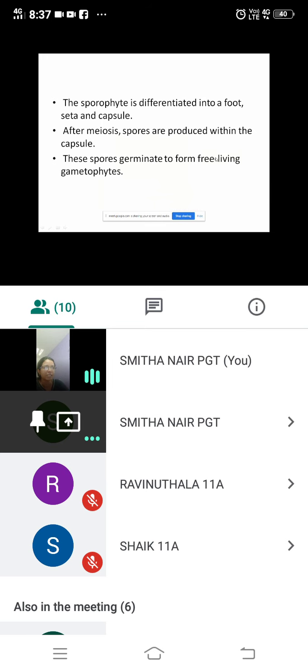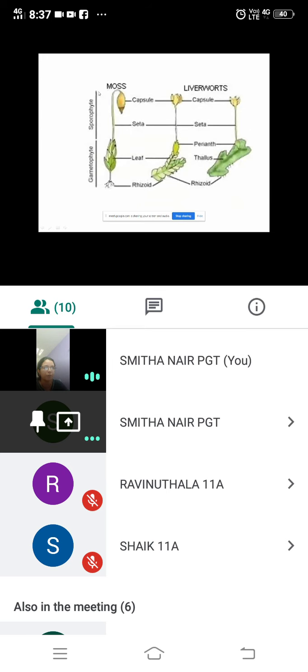Now the sporophyte is differentiated into foot, seta and capsule. Yesterday I told you sporophyte and gametophyte are the two main parts of liverworts and moss, when we are talking about bryophytes. Now we are considering only liverworts. So they have sporophyte structure also, gametophyte also. You can see here capsule, seta, foot, that is the rhizoid part. So this is the liverwort that we are talking about, not the moss. Moss we will study after this.